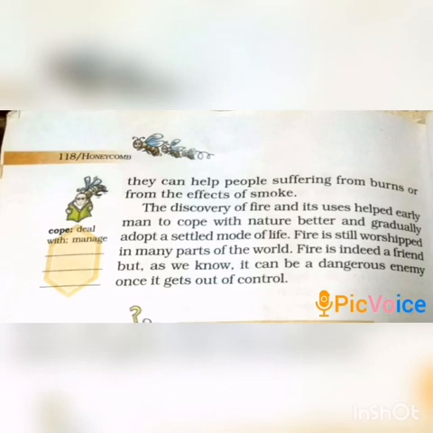The discovery of fire and its uses helped early man to cope with nature better and gradually adopt a settled mode of life. Fire is still worshipped in many parts of the world. Fire is indeed a friend, but as we know, it can be a dangerous enemy once it gets out of control. So in this lesson we learn about the discovery of fire, how we make fire, and the ways to control it. Of course, we know that in the end, fire is a friend and foe.